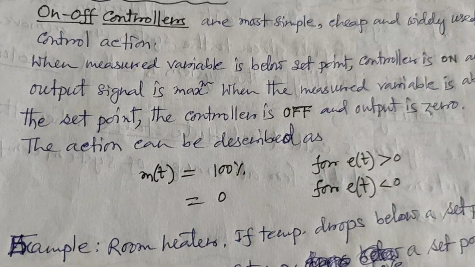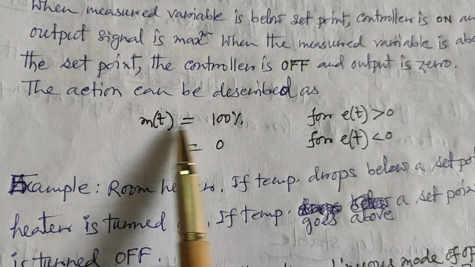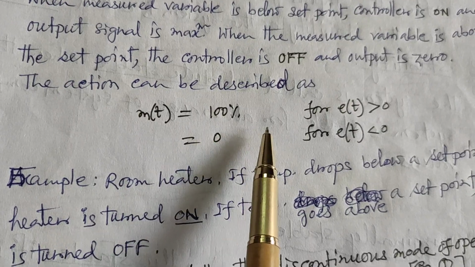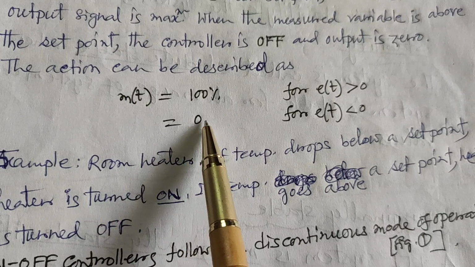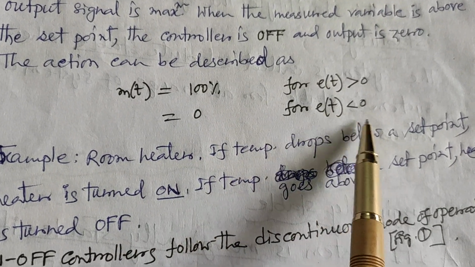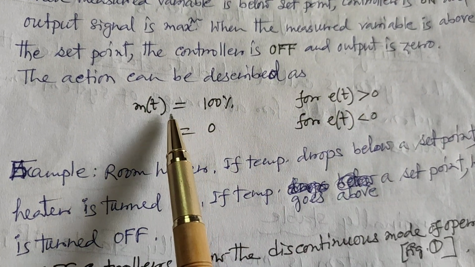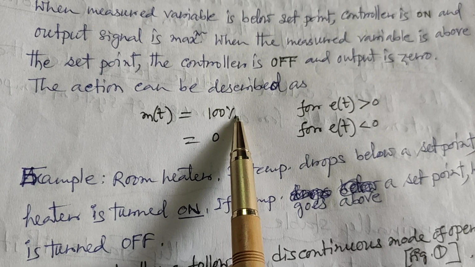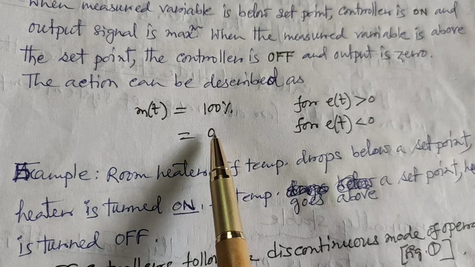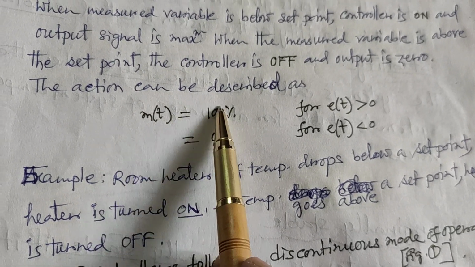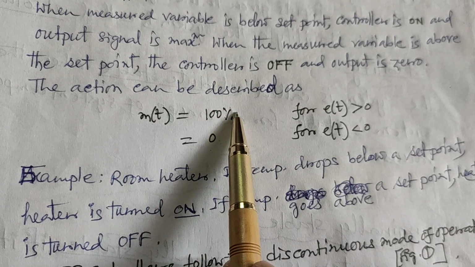So we can write the equation of control action of on-off control. M(t) equals 100% for E(t) greater than 0 and M(t) equals 0% for E(t) less than 0. So in this case, M(t) is the output, E(t) is the error signal. When the controller is off, output is 0. In this position, controller is off. When the controller is on, output is maximum, 100%.